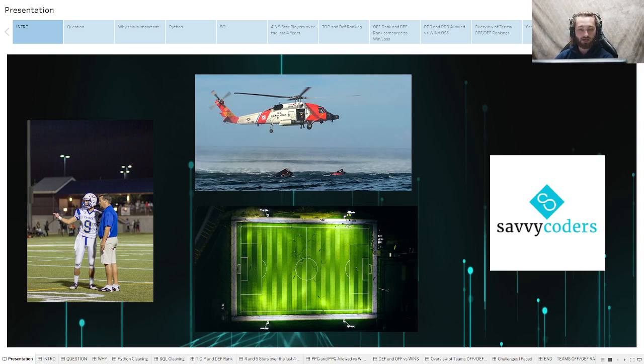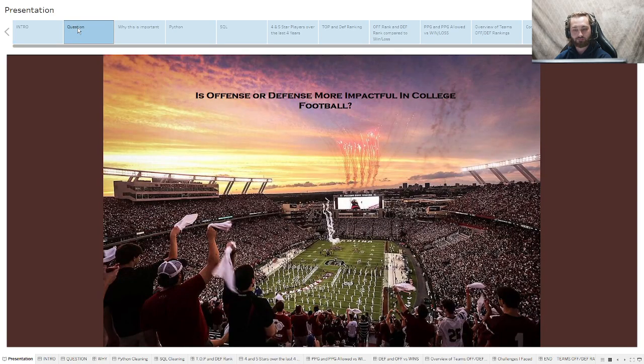Today I am here to combine my newfound skills obtained through the Savvy Coders Bootcamp and my passion for sports by answering the following question. Is offense or defense more impactful in college football?